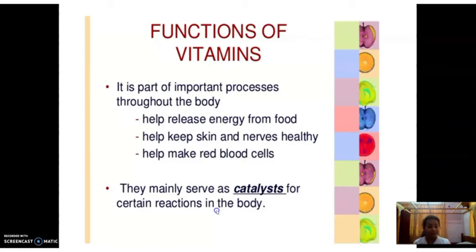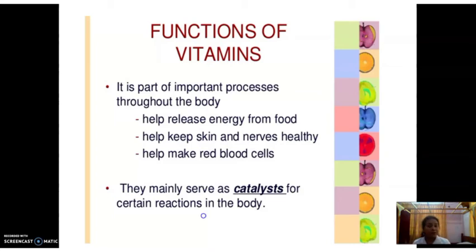So it helps to produce red blood cells, and vitamins mainly act as catalysts in many reactions or functions in our body. We know a catalyst helps to improve the rate of the reaction. So these are the functions of vitamins.